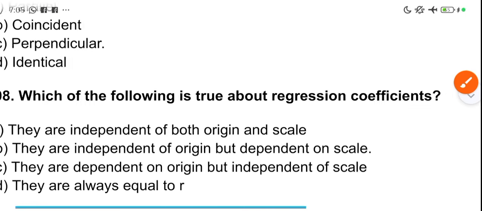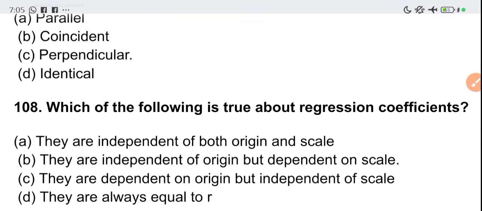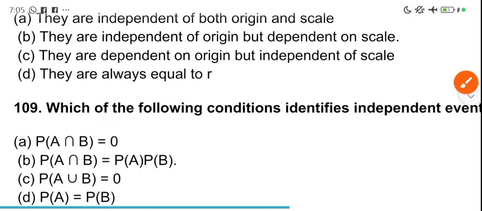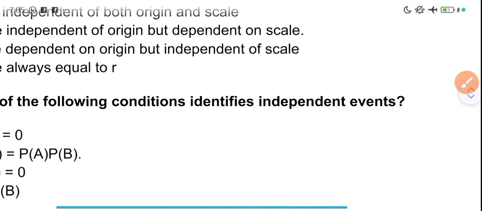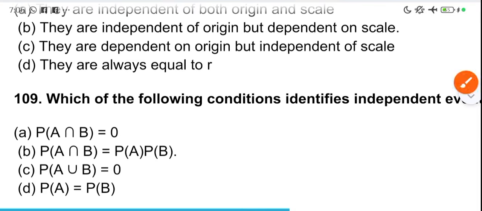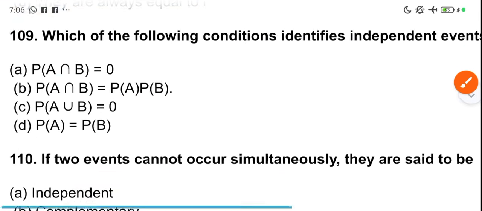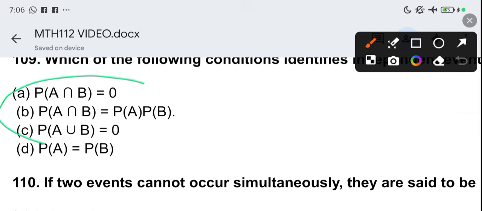Which of the following is true about regression coefficients? They are independent of origin, but dependent on the scale. Which of the following conditions identifies independent events? Option E. I think I should have a material where all these things are written, so you just study them, look at them, study them very well. These guys here and all the laws.